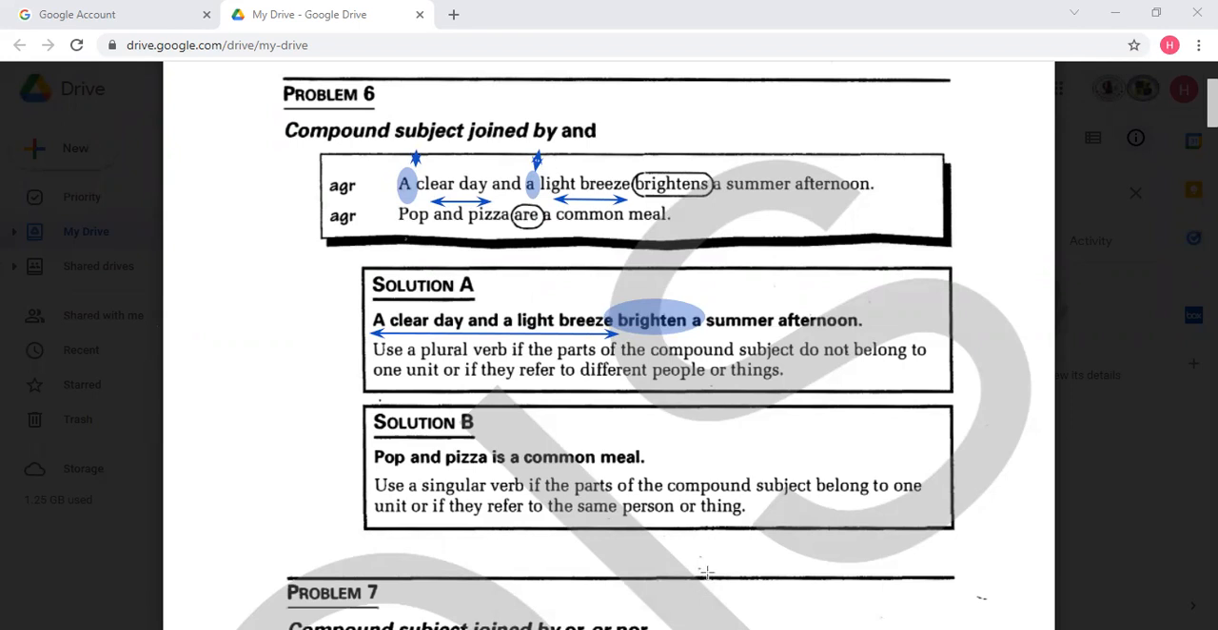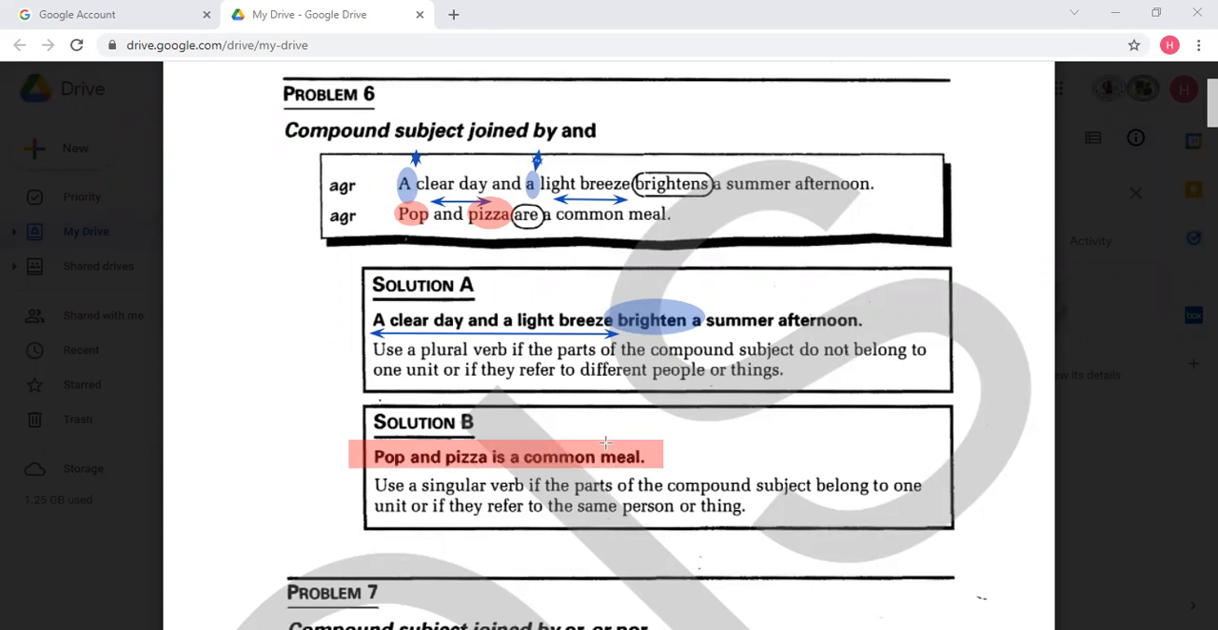Consider the other example of uncountable nouns. Here, look at this. Popcorn and pizza. Uncountable, uncountable. The addition is uncountable. Okay. Countable plus countable means plural. Uncountable plus uncountable means singular because it's uncountable. That's why I would say that popcorn and pizza is a common meal. Popcorn and pizza again is a common meal.